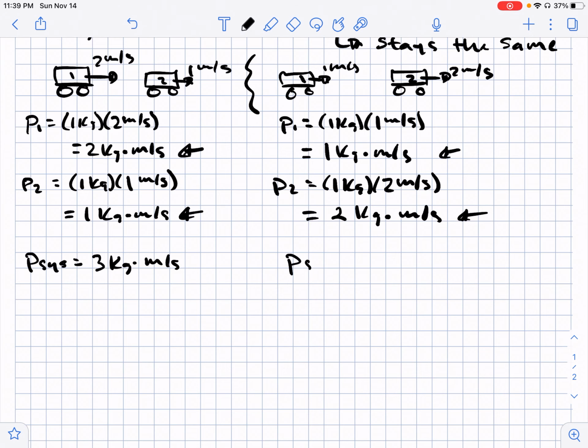And the momentum of the system afterwards, again, we just add those up, and it still equals 3 kilograms times meters per second. So the momentum of your system stayed the same, but the momentum of each individual object changed. And so that's the whole idea of conservation of momentum. So as a system, it's going to stay the same afterwards. The individual objects may change, but as a system as a whole, that stays the same.